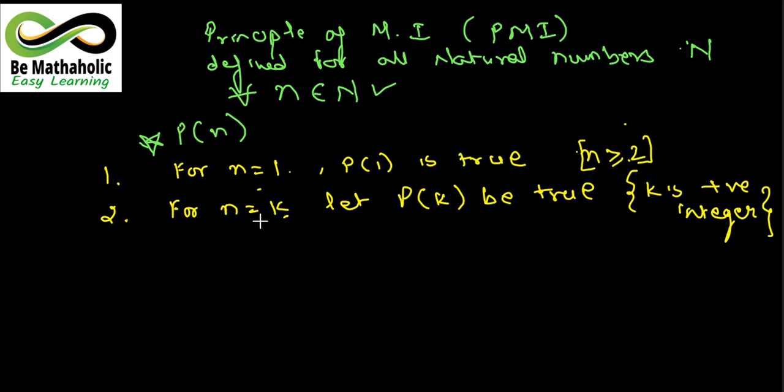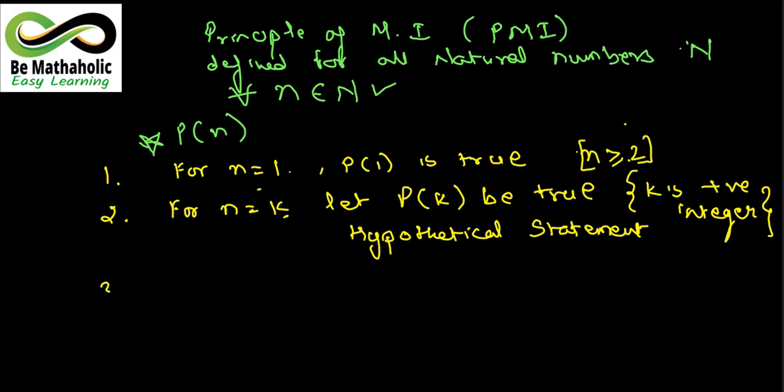This statement is an assumption; we are considering it a true statement. So this statement in general is called a hypothetical statement. We are assuming it to be true already. That is, when in a particular statement we substitute n equal to k, we assume that statement to be true. So this is a hypothetical statement.